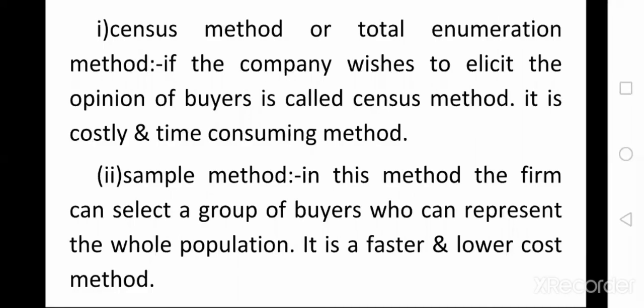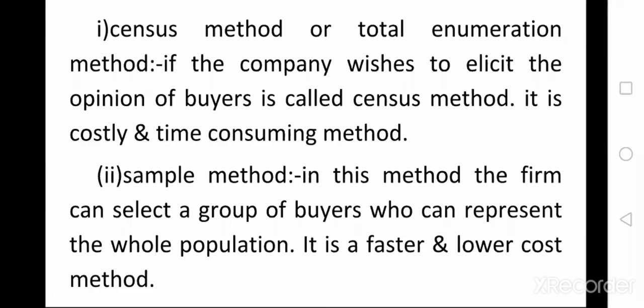In this census method, you collect the information of the total customers. If the company has 100 customers, the company collects the opinion of all 100 customers. They collect each and every customer's opinion for estimating the future demand. But it is very costly, because if the company has 1 lakh customers, it collects all 1 lakh customers' opinions.